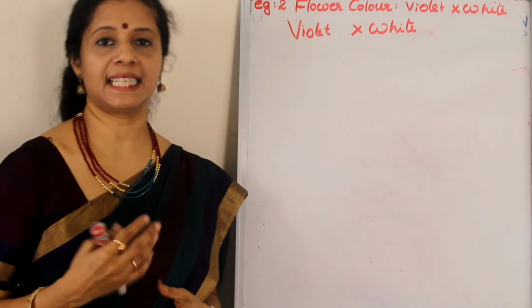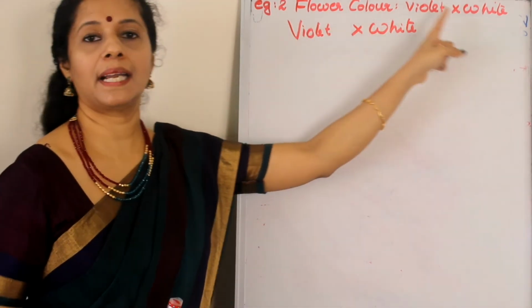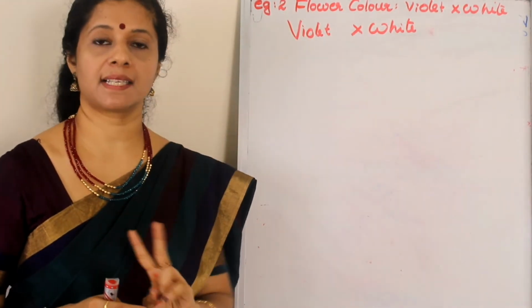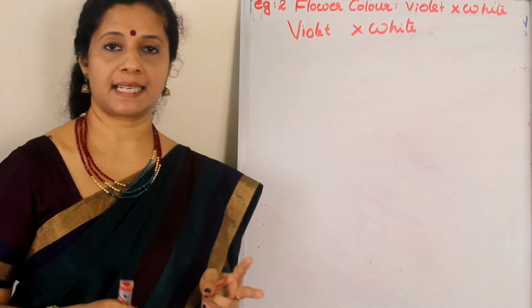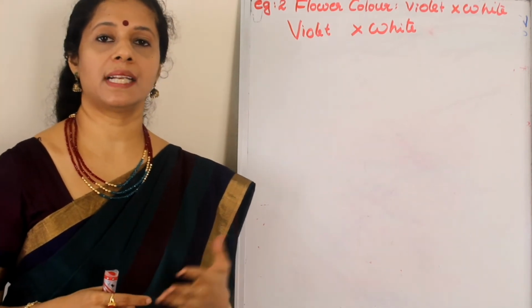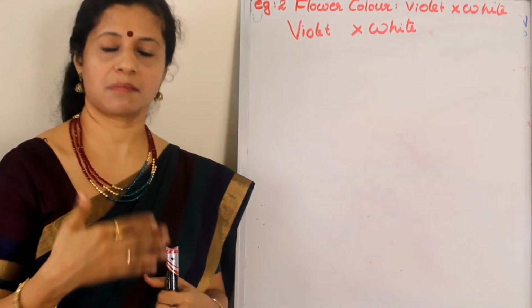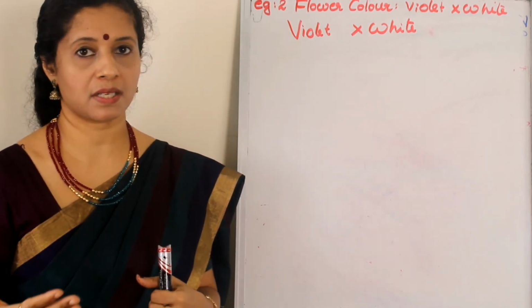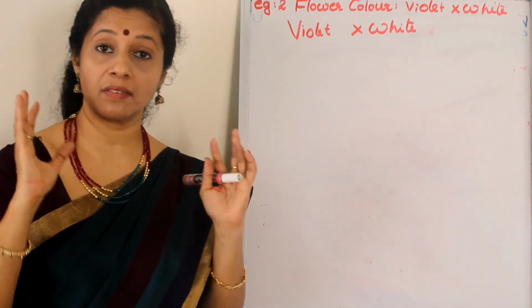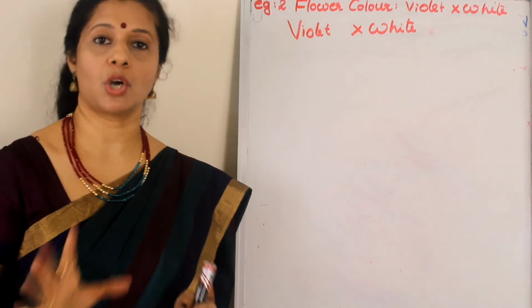Now let us discuss another example. Flower color, violet and white. So two alternatives are there for the flower color, violet and white. Here also violet is the dominant trait. Once it is proven by experiments, Mendel already proved which is dominant and which is recessive, it will not change. So whenever you take a pea plant, violet is dominant.